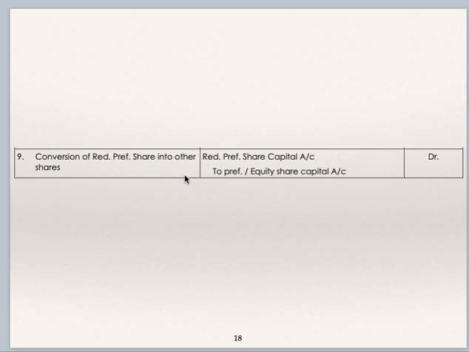Conversion of redeemable preference shares into other shares. Sometimes if redemption is not by paying cash to shareholders, but if shares get converted into other shares, then entry is redeemable preference share capital account debit to preference share capital account or equity share capital account.